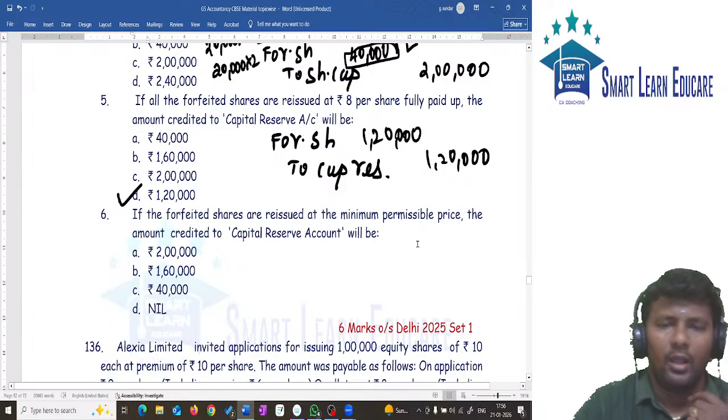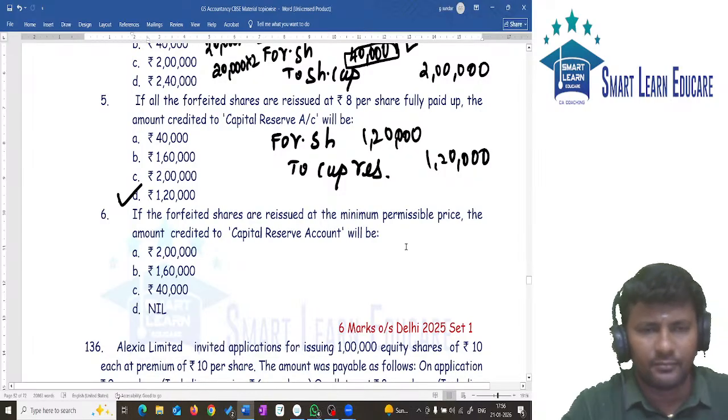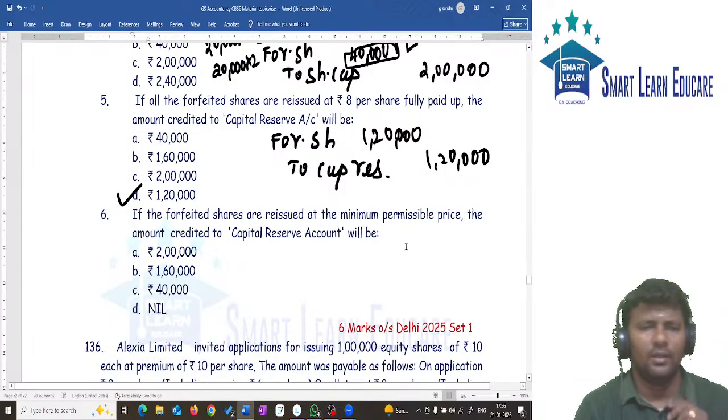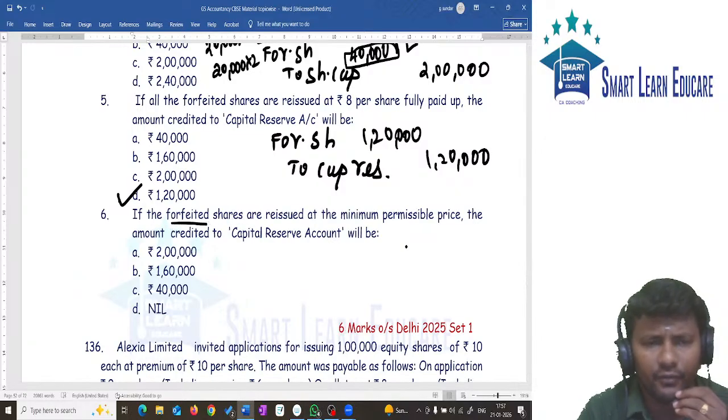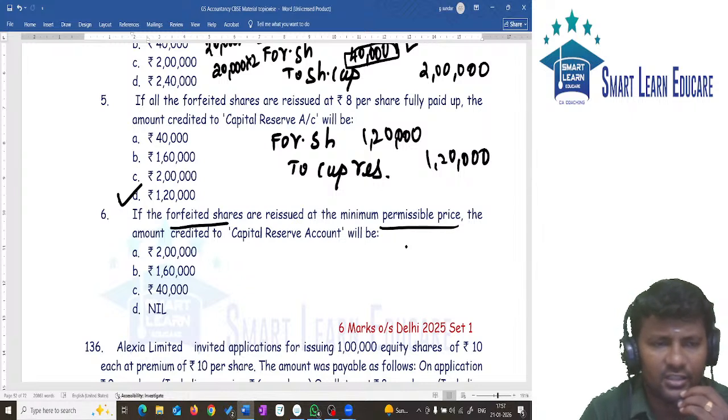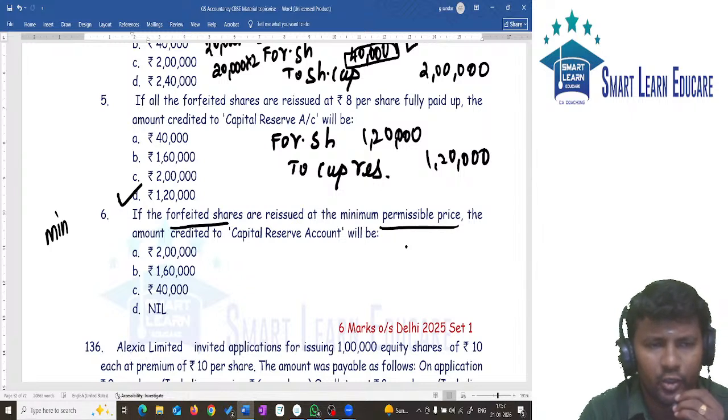Next. If the forfeited shares are reissued at minimum permissible price. Yesterday we discussed minimum reissue price. What is minimum reissue price?